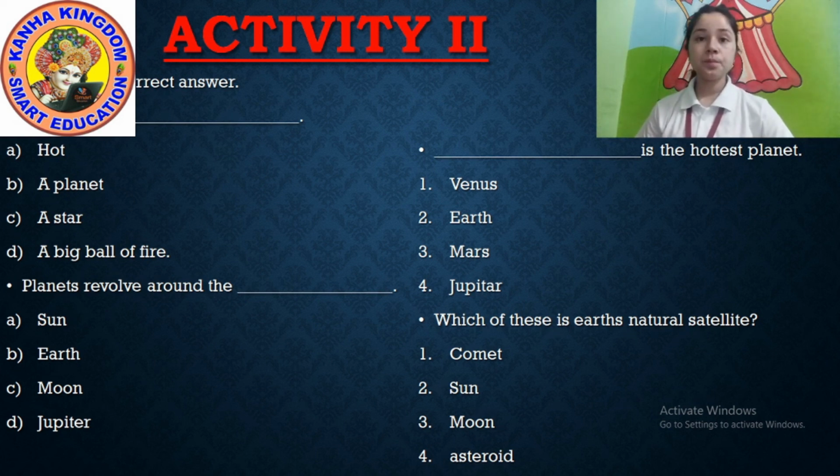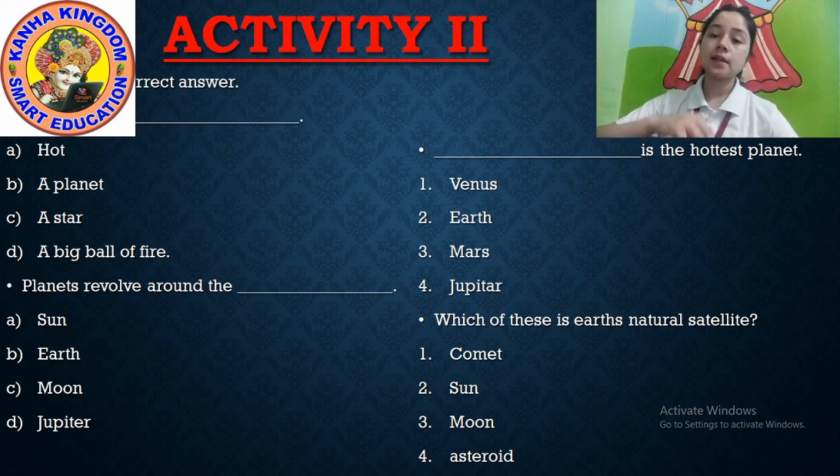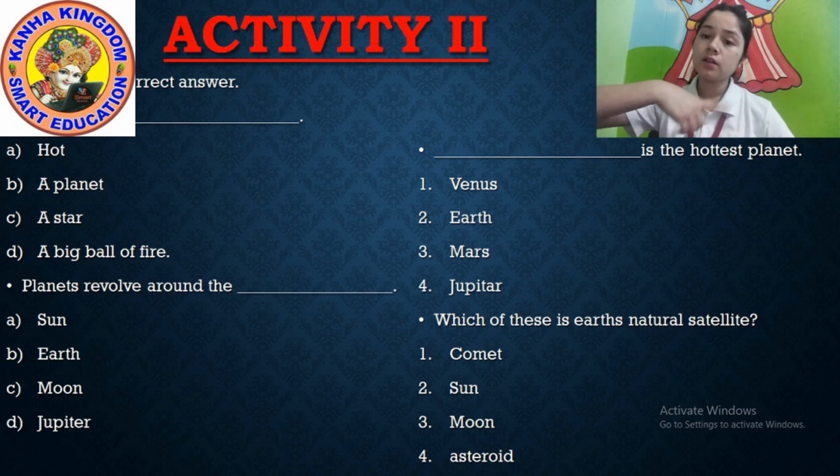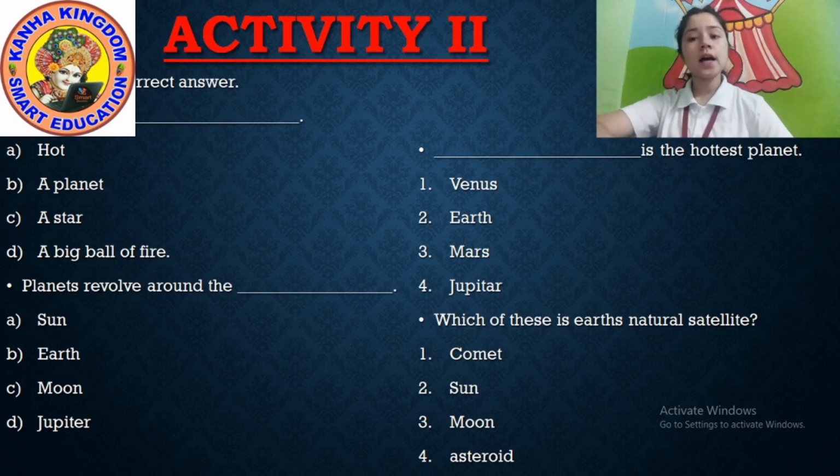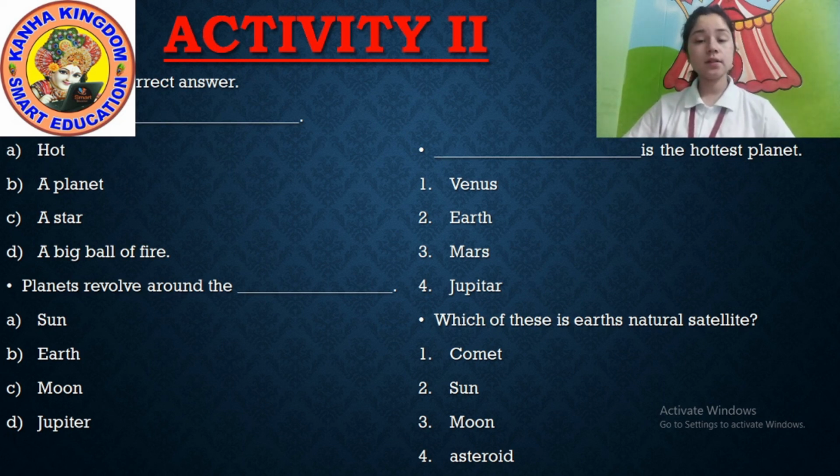Question number 2. Planets revolve around the dash. All the planets revolve around the what? Options are Sun, Earth, Moon, Jupiter. What is the answer? The answer is planets revolve around the Sun. The Sun is in the center. All the planets revolve around the Sun.